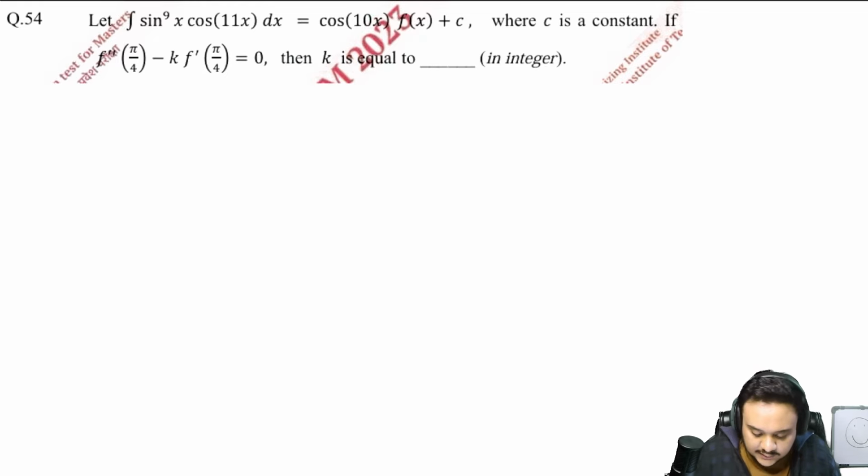So now a very interesting observation that you'll make here is that you can actually compare the left hand side and right hand side. Okay, look at this term. I'll simplify this further to write it in the exact format as our LHS already is. Basically, now you can compare the left hand side and the right hand side, and that will fetch you the value of f(x) and f dash x. So look at this, we are just comparing this value with this value and this value with this value, because we can clearly see that they are symmetric. Okay, so minus sine 10x